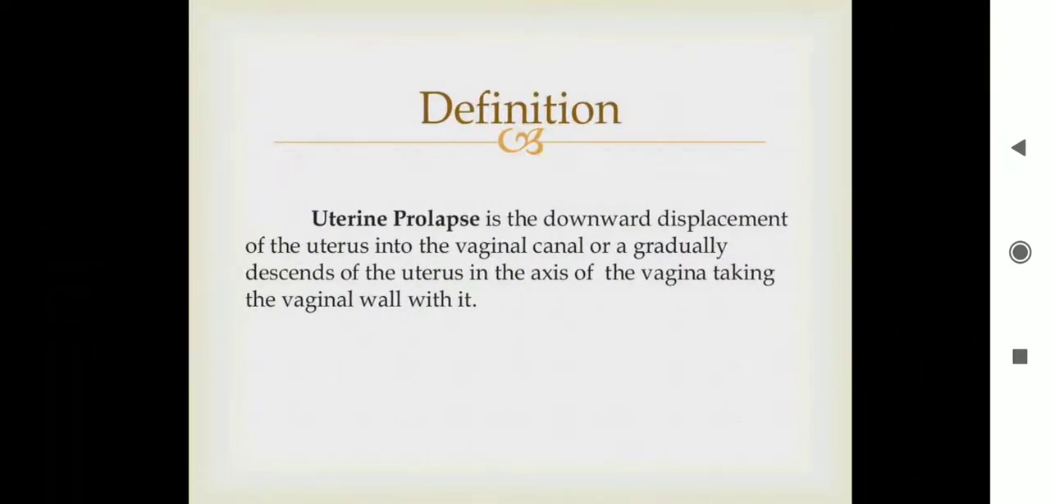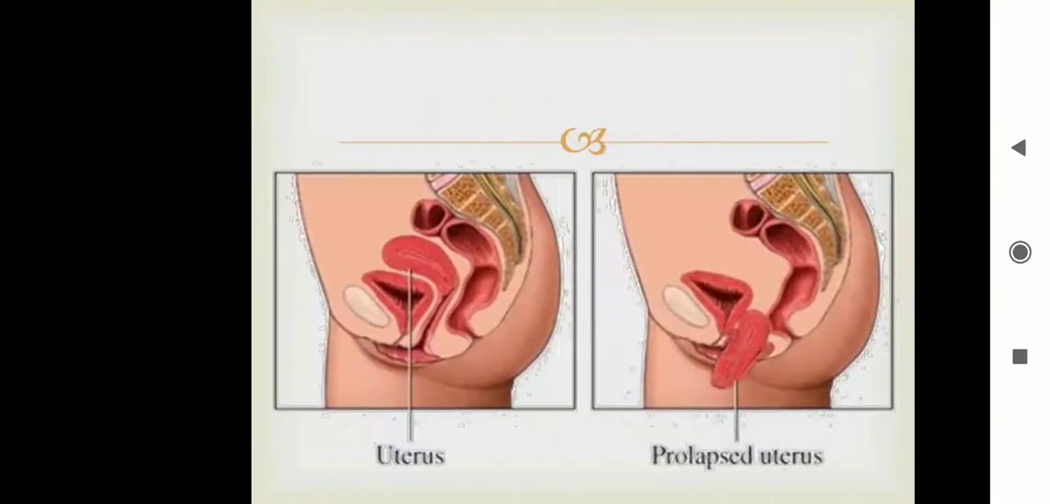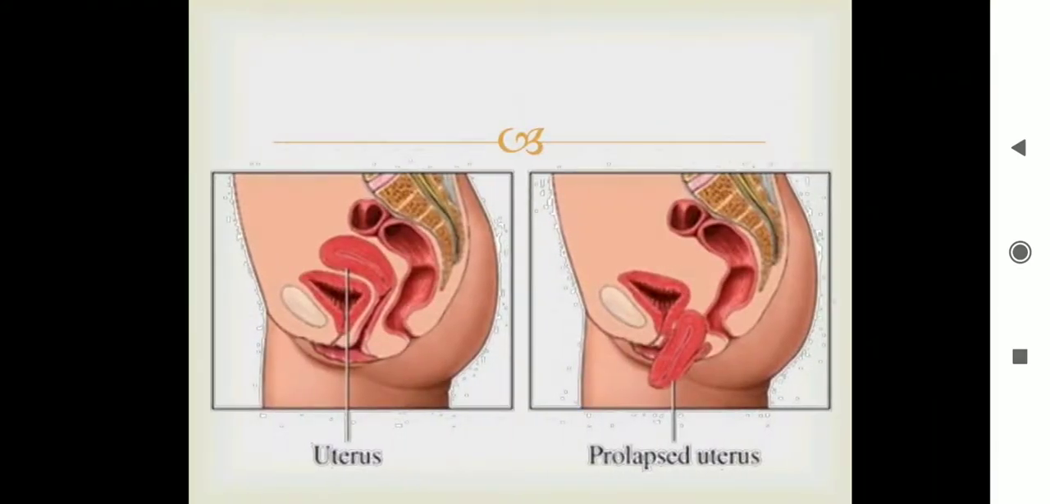Now coming to uterine prolapse, what is the definition? Uterine prolapse is the downward displacement of the uterus into the vaginal canal, or a gradual descent of the uterus in the axis of the vagina, taking the vaginal wall with it. So this is the normal position of the uterus, which is anteverted. The prolapse of the uterus is in the second figure.